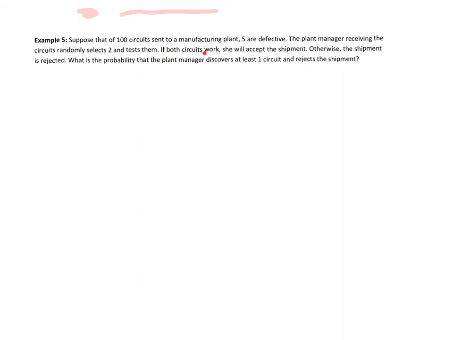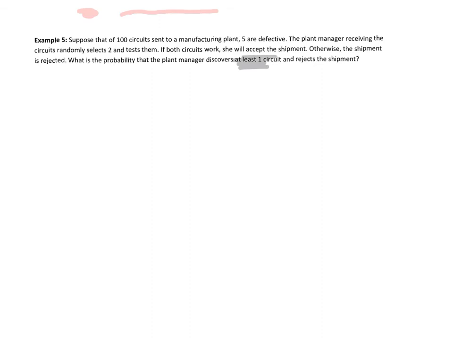If both circuits work, she will accept the shipment. Otherwise, the shipment is rejected. What is the probability that the plant manager discovers at least one defective circuit and rejects the shipment? All right. Key words, at least. All right, so we're going to do our at least probabilities.